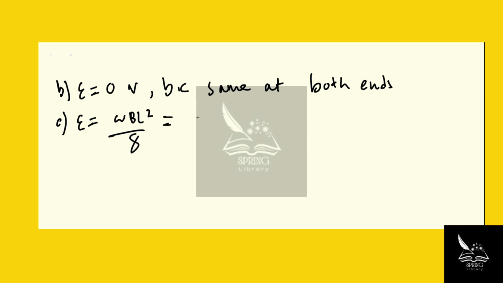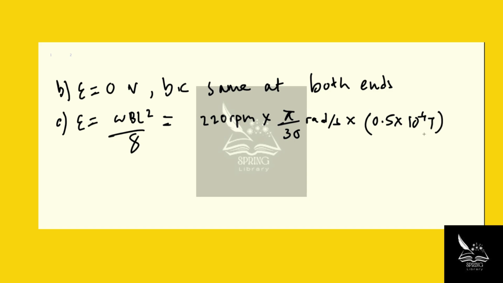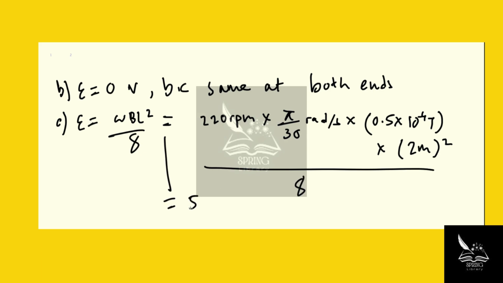So this is omega, which is 220 revolutions per minute, times pi over 30 radians per second, times 0.5 times 10 to the negative 4 Tesla, times 2 meters quantity squared, all divided by 8. And this comes out to 5.8 times 10 to the negative 4 volts, or 0.58 millivolts. And that's it.